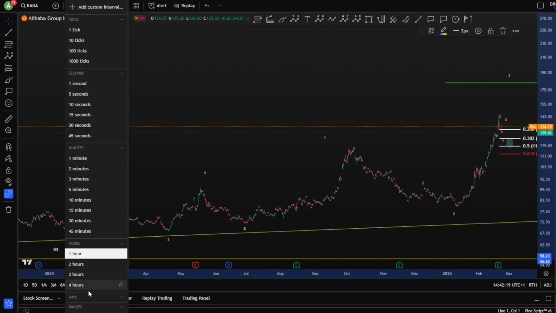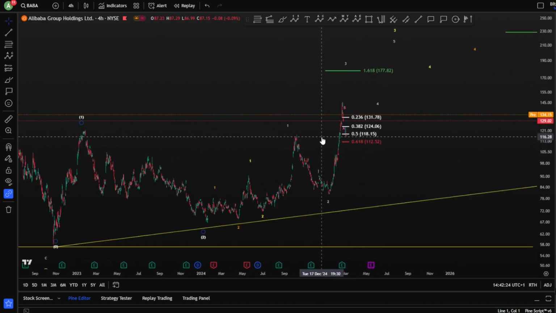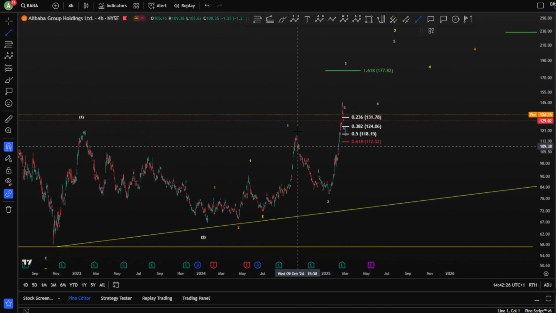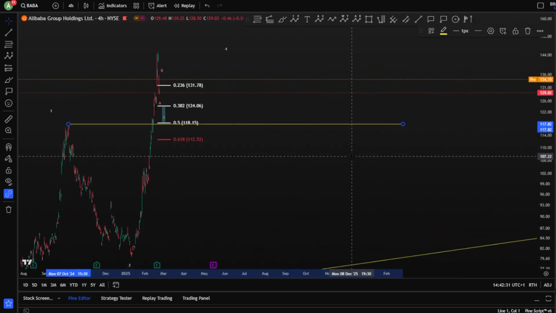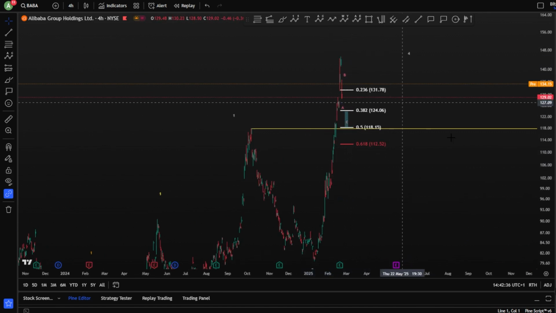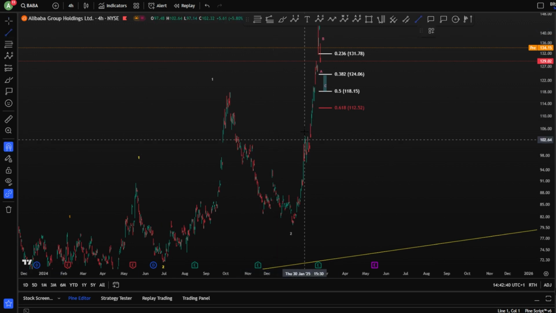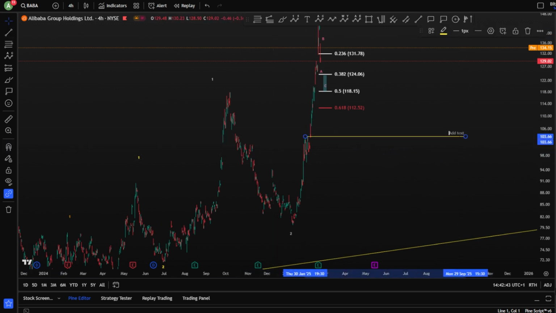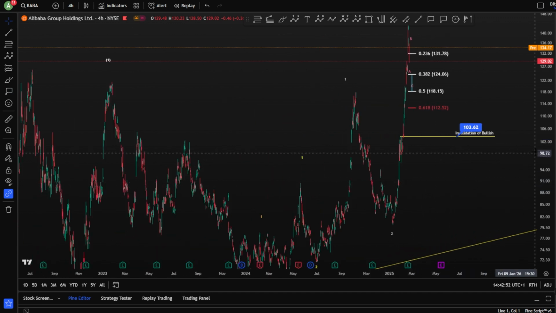That was it. Still a higher possibility for the bullish, unless we see a very massive drop. Your invalidation for the bullish, sorry. We have to be careful as well. But wait, 1, 2, 3, 4, and 5. No, we are still in a bullish scenario here of a wave 3. This is your invalidation of bullish. This is the price where we make sure that we are not bullish anymore.